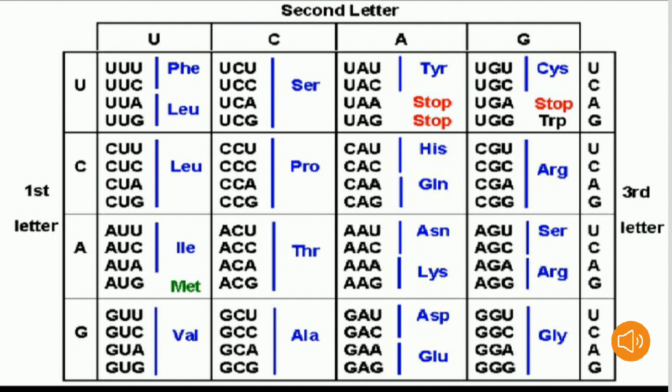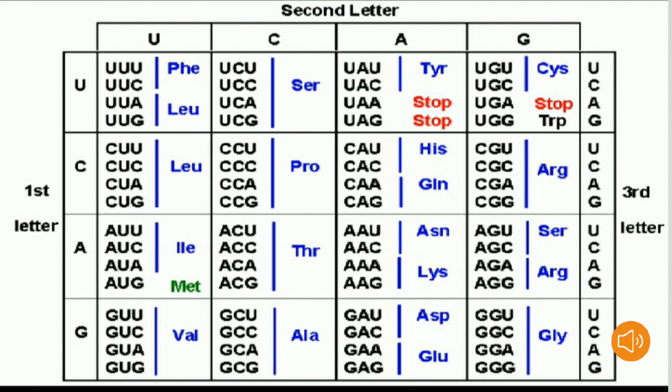See the second row, second quarter, that is CCU, CCC, CCA and CCG. These nucleotide triplet codons code for the amino acid proline. See the second row, third quarter, that is CAU, CAC, triple nucleotide codons code for the amino acid histidine. CAA, CAG are the codons which code for the amino acid glutamine.